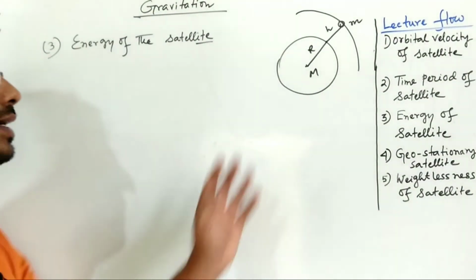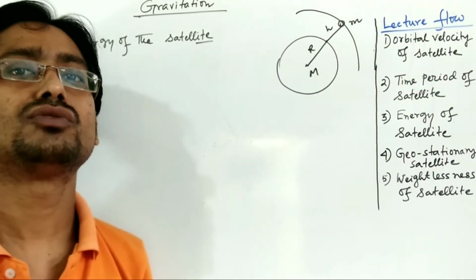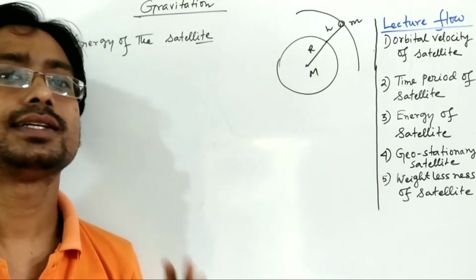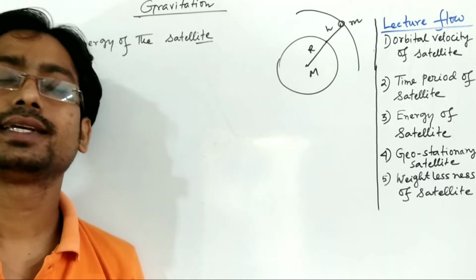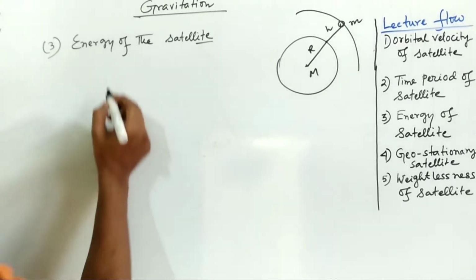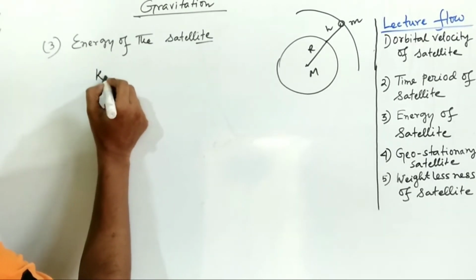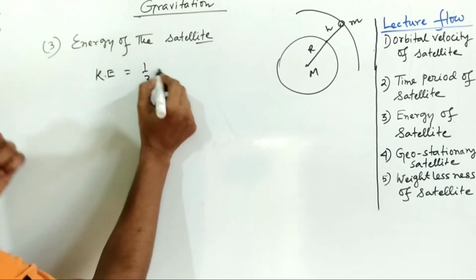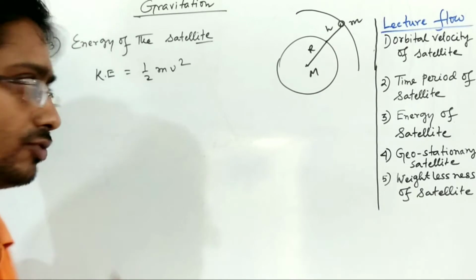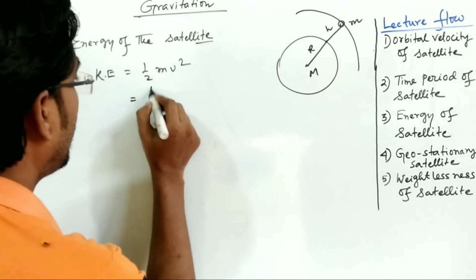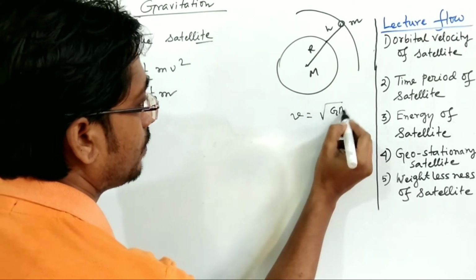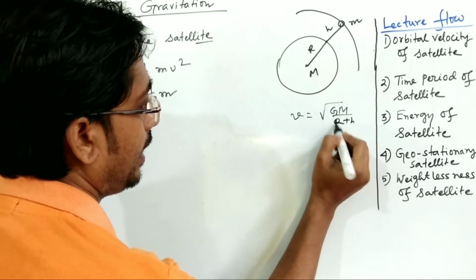When the satellite revolves around the Earth or any planet, it obviously contains some energy, and this energy will be of two types: one is kinetic energy and the second is potential energy. The kinetic energy expression will be half m v square. Here this v is nothing but the orbital velocity. We already know the orbital velocity v is equal to root GM by r plus h.